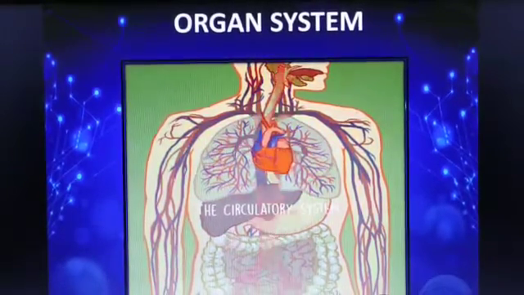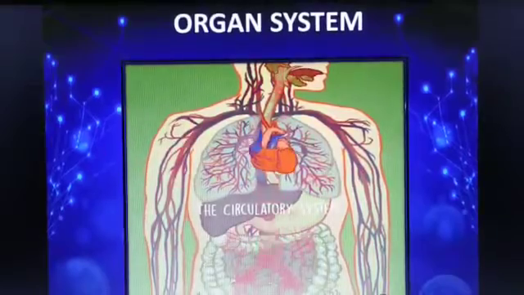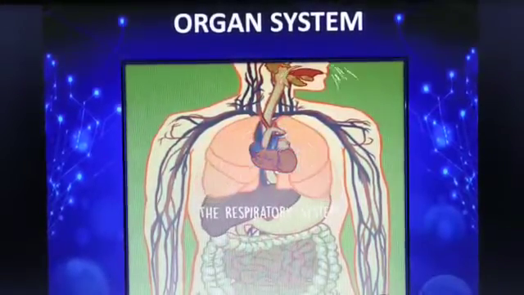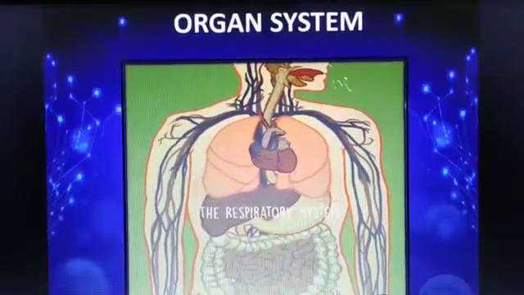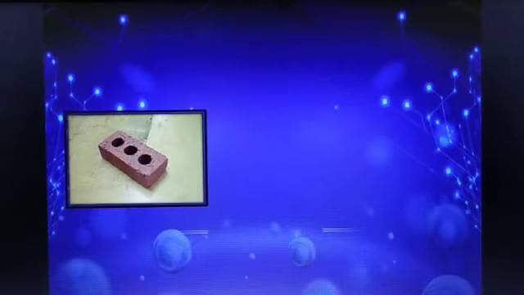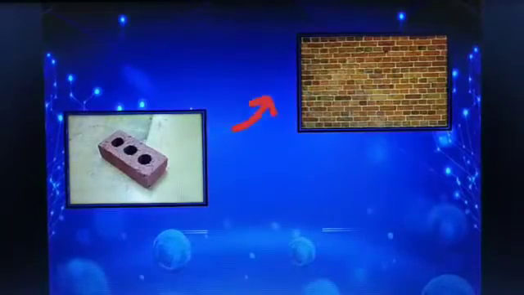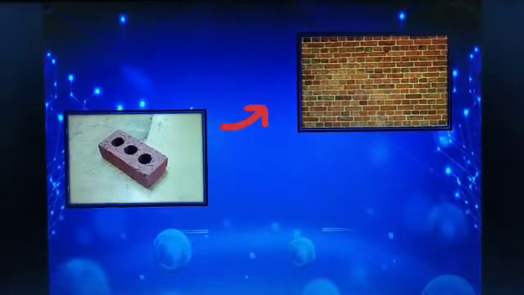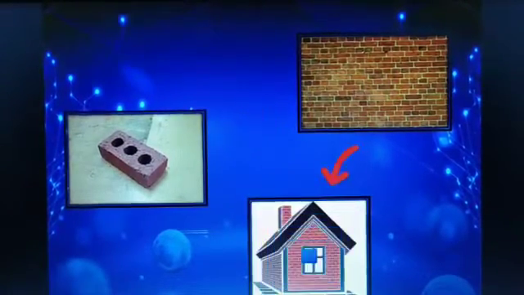Dear students, now let's take an example to understand it in detail. For making our house, we start with a brick. When many bricks are joined together, they form a wall. When a number of walls are put together, it forms a house.